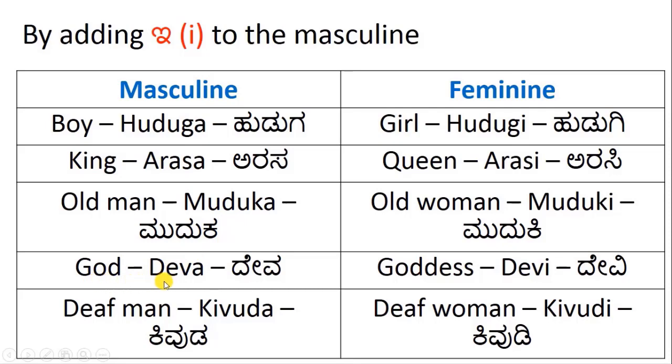God, deva. Goddess, devi. Deva to devi by adding e. Deaf man, a man who is deaf, kivuda. Deaf woman or a deaf lady, kivudi. Kivuda is converted to kivudi by adding e at the end.